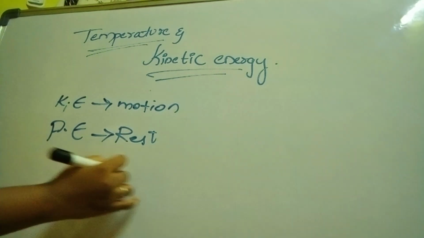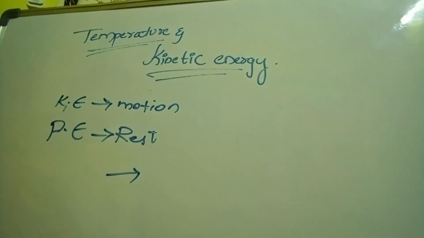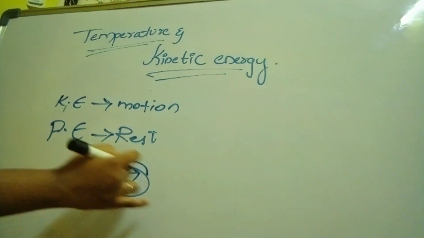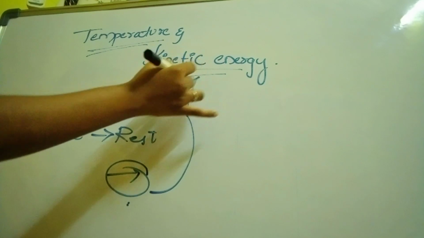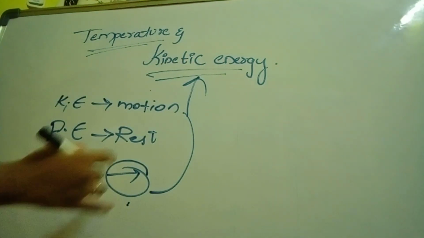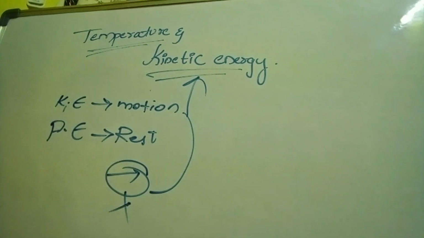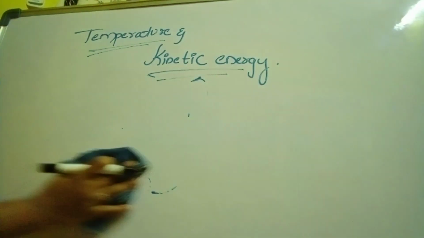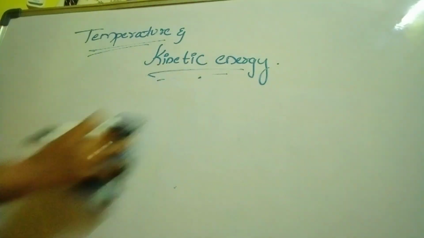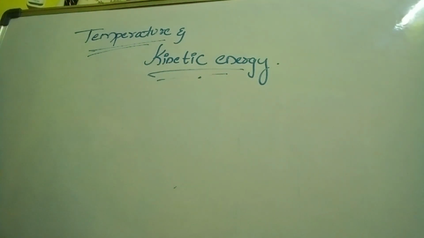Suppose a body is moving in some direction, it will have some energy, no? That energy we call kinetic energy. If the body is not moving anywhere, it will still have some energy. That energy is known as potential energy. Have you understood what is meant by kinetic energy? Yes.